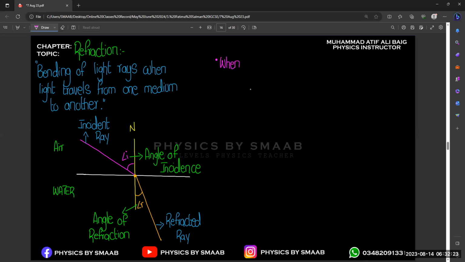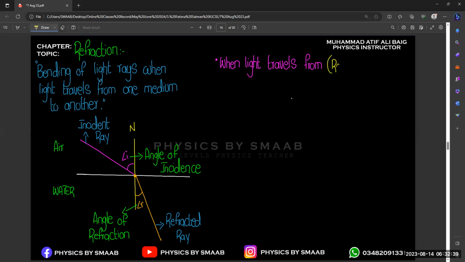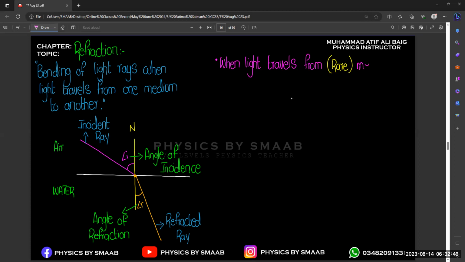So when light travels from rare medium to the dense medium, medium means, if we are comparing two mediums, let's suppose air and water.